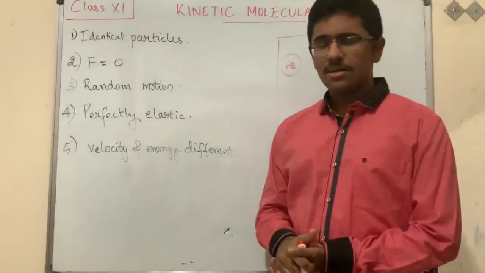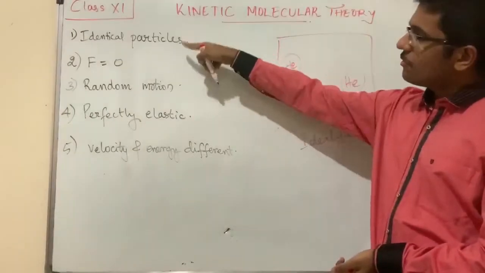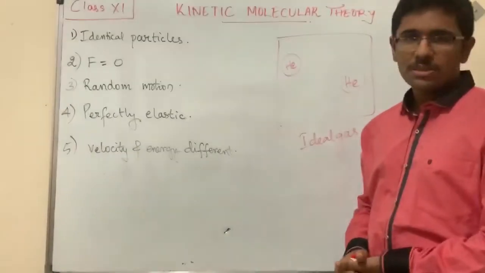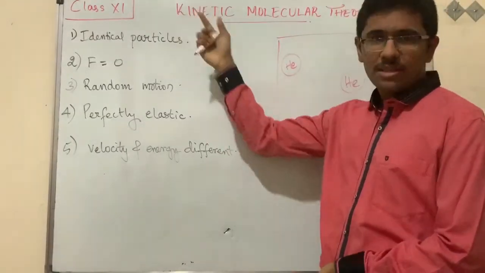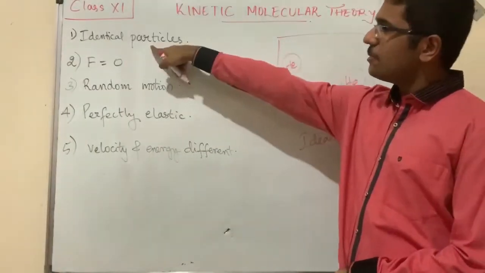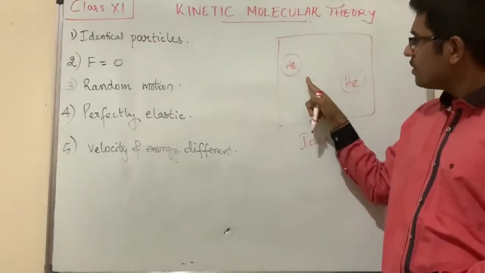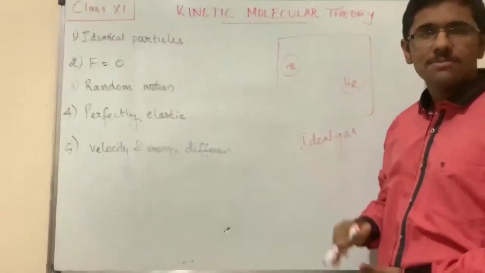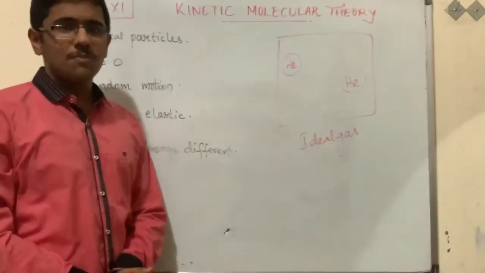Now there's some fact that we should observe in this, that some of these postulates are already proposed, but they are having limitations. So we will be understanding the limitations along with the postulates. So first postulate is that all the particles of that gas are identical. That is correct, because helium atoms will always be the same when present in a closed container. That's obviously correct.